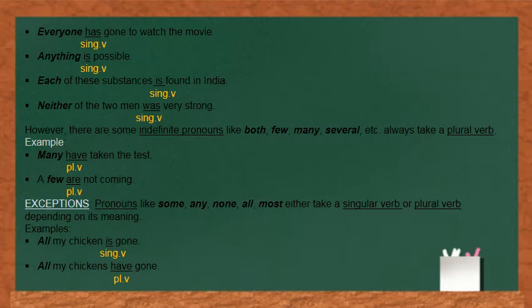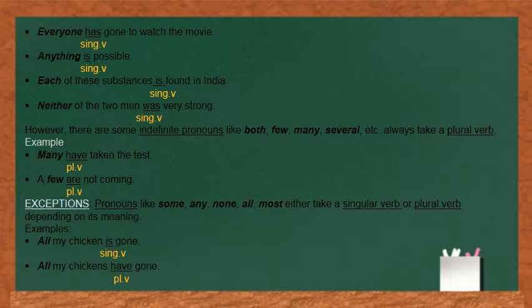It will completely depend on the meaning of the sentence. Let us understand these with the help of examples. First example: "All my chicken is gone." Second: "All my chickens have gone."